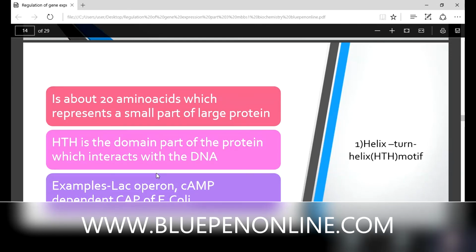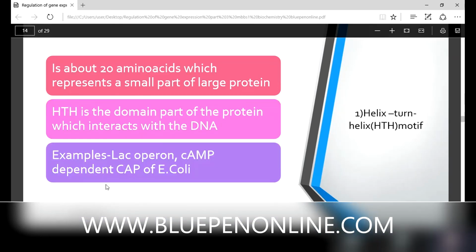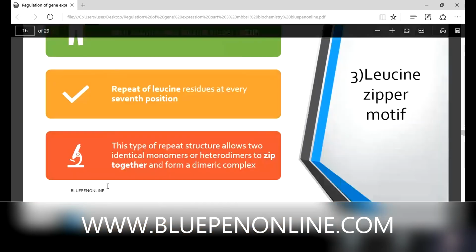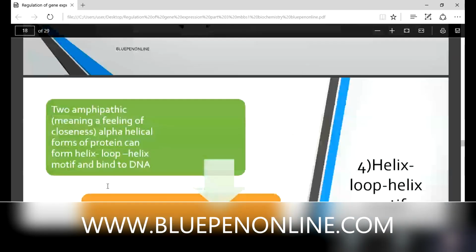You can see it is wound round like a spring. I can't draw. Right-handed and left-handed helix are there, and right-handed is very common. Then it's about 20 amino acids. Here, this is helix turn helix. I will show you the diagram. Okay, you can see the diagram. Yes, helix turn helix. Can you see?